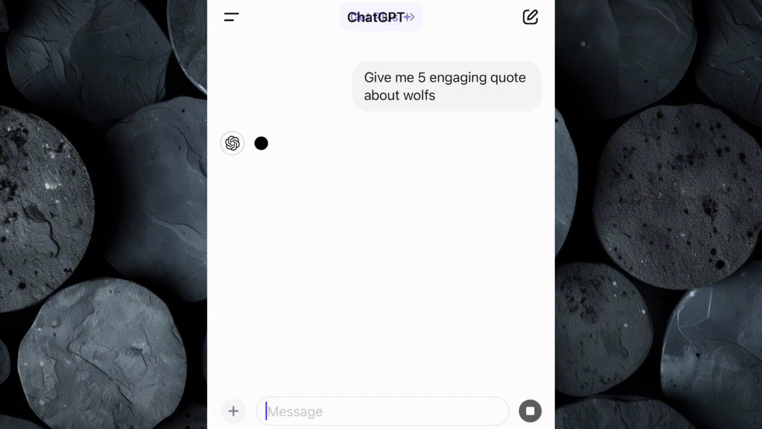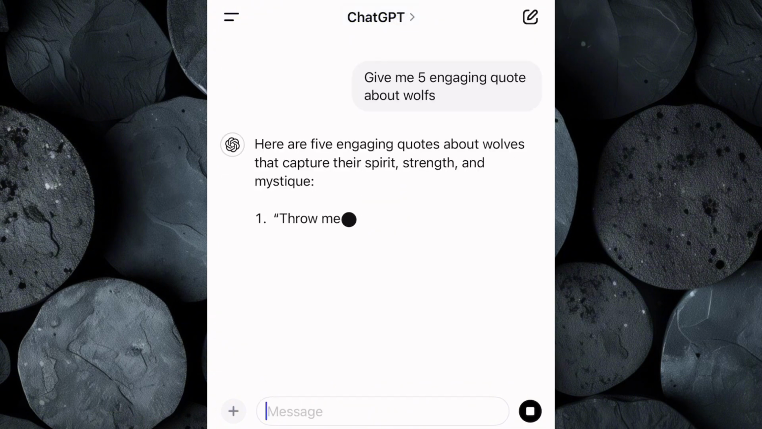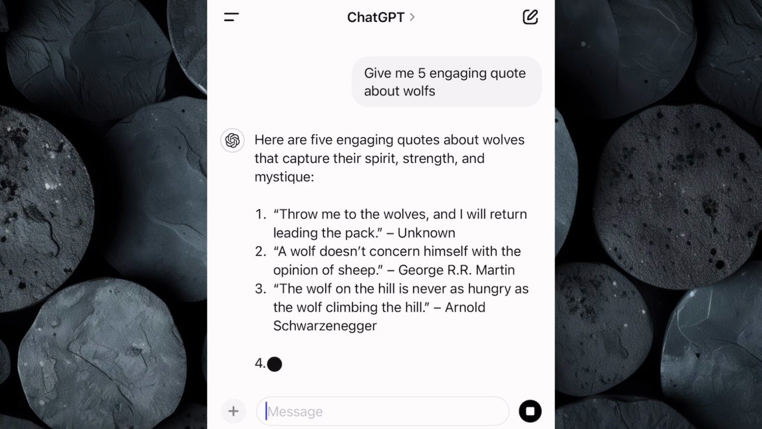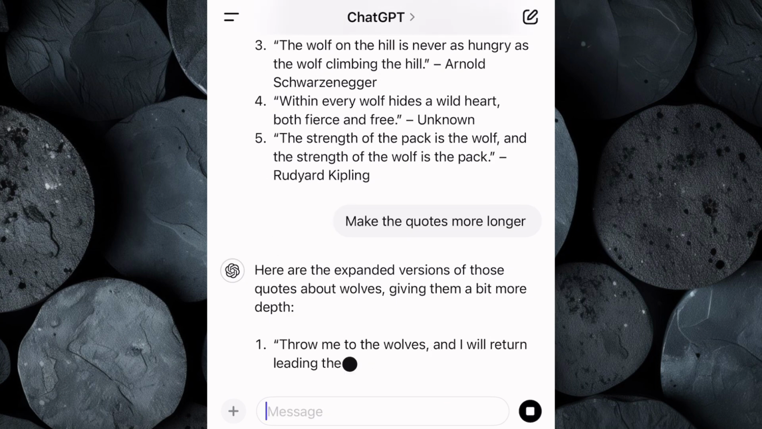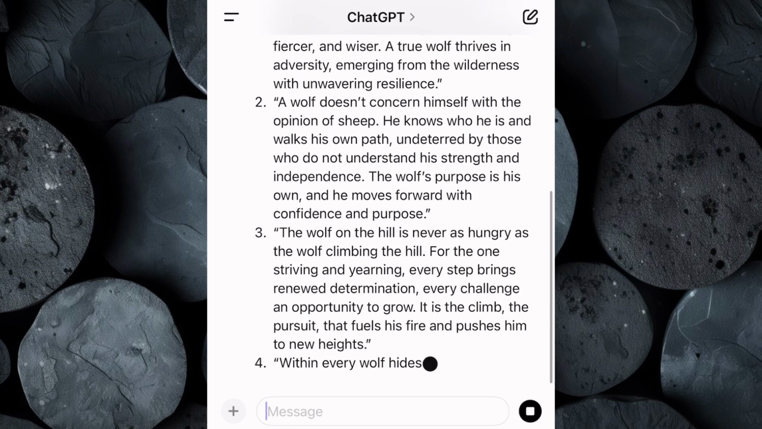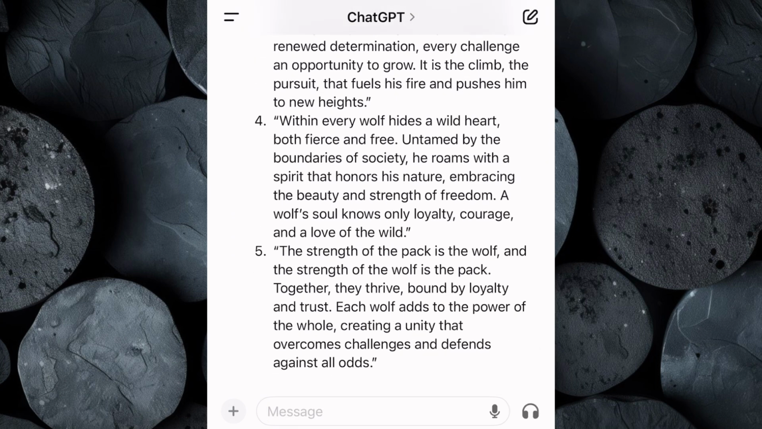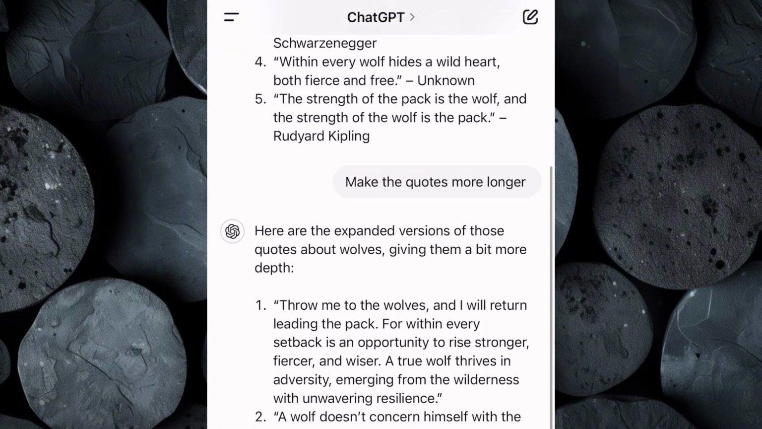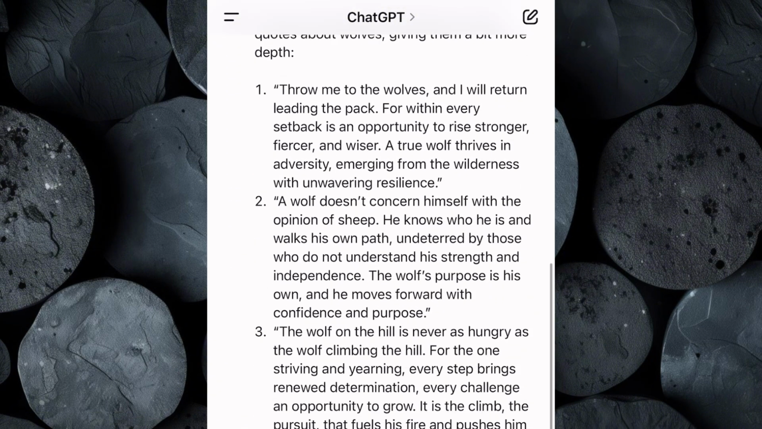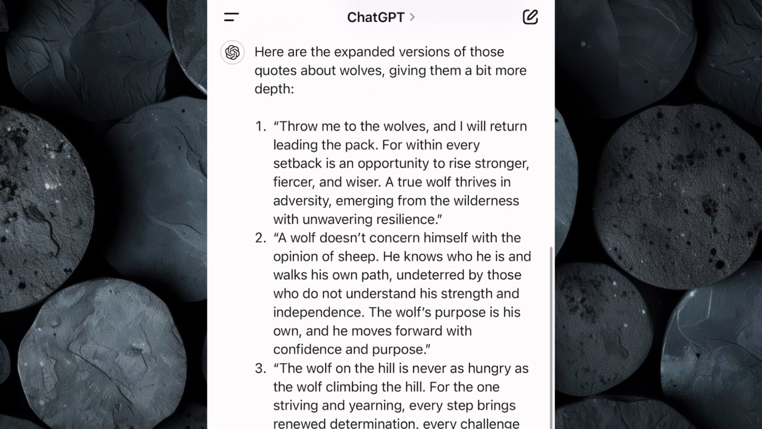And in just seconds, ChatGPT will pull together a list of quotes that are impactful, relatable, and perfect for motivating an audience. You might find the initial quotes are a bit short, and we want to make sure they're longer, so go ahead and ask ChatGPT to make the quote longer, then watch as ChatGPT expands on them, adding depth and richness that really brings out the powerful qualities of each animal. And if you're aiming for an even longer quote, don't be afraid to ask ChatGPT to extend them further.